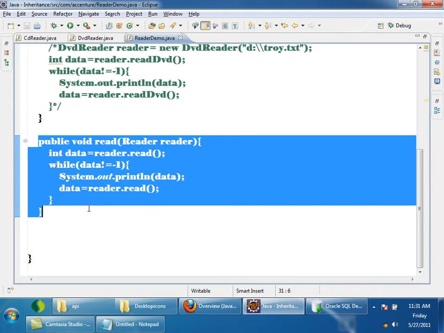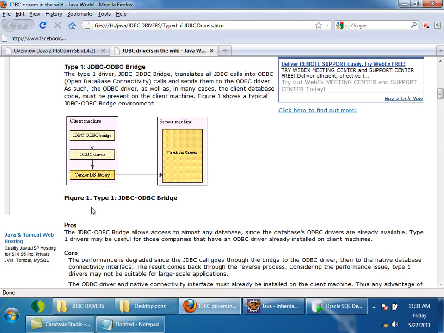Have you discussed this? Okay, there are 4 types of drivers. I'll talk about each driver. The first type of driver, which was there in the market in the initial days, was called the JDBC-ODBC bridge driver. So I'll just open your diagram and show you first. Here you can see the type 1 driver, the JDBC-ODBC bridge driver.